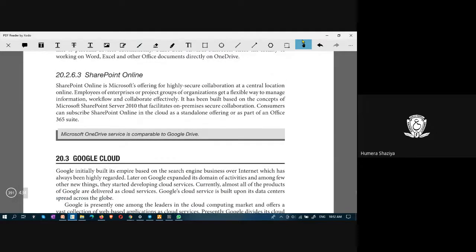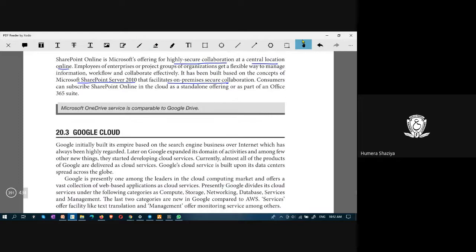SharePoint Online. SharePoint is Microsoft's offering for highly secure collaboration at a central location online. Employees of various projects can coordinate and can use this Microsoft SharePoint server to have better collaboration.